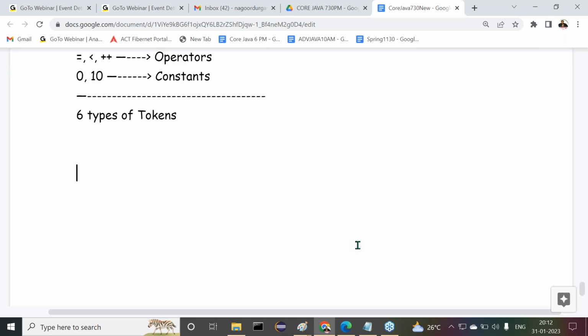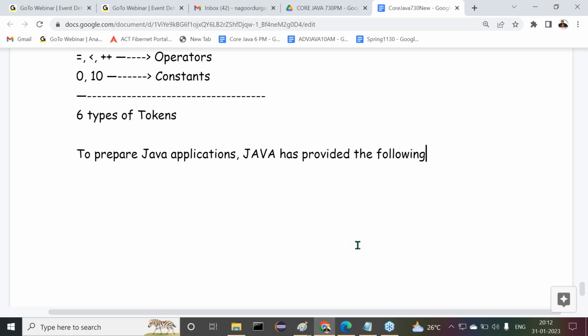Next point now. To prepare Java applications, observe carefully, guys. To prepare Java applications, Java has provided the following list of tokens. What are the various tokens provided here?